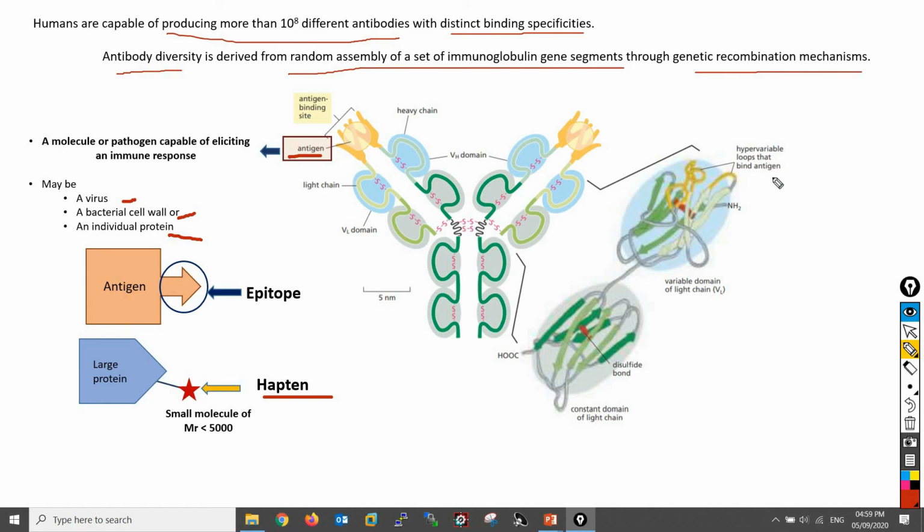And it is the hypervariable loop within the variable domain of the antibody that binds to the antigen.